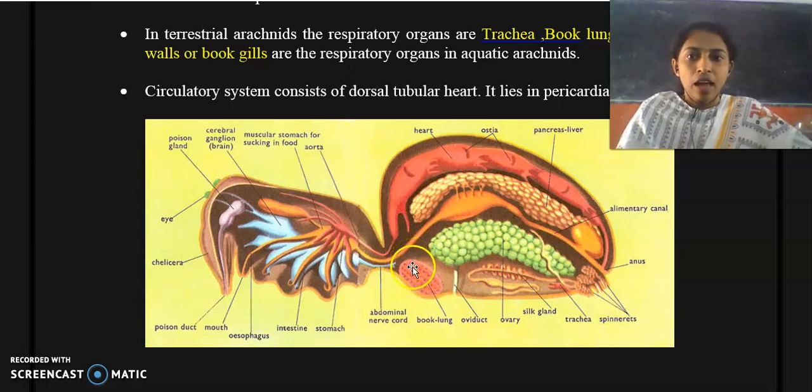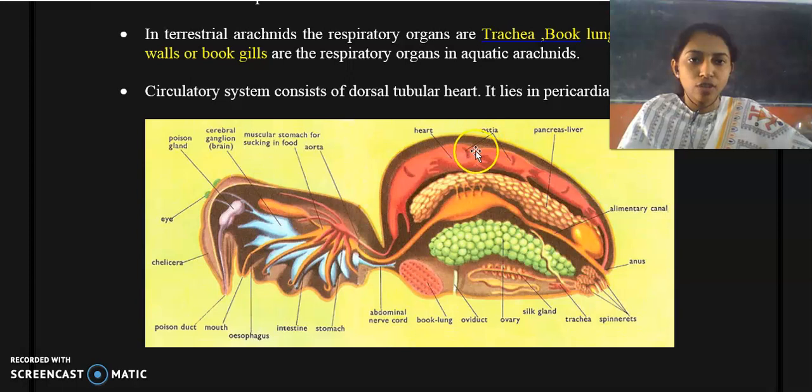Clear? And the circulatory system consists of a dorsally placed tubular heart. Here you can find the tubular heart of the spider, which is tubular in nature, and it is placed in the opisthosoma region, in the abdominal area. And the heart has 4 ostia.